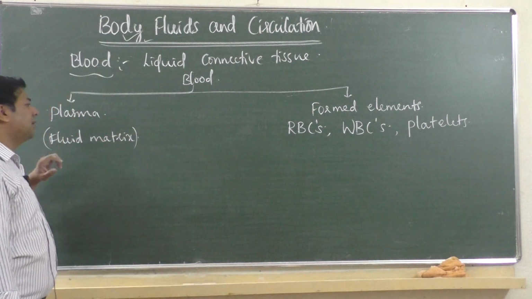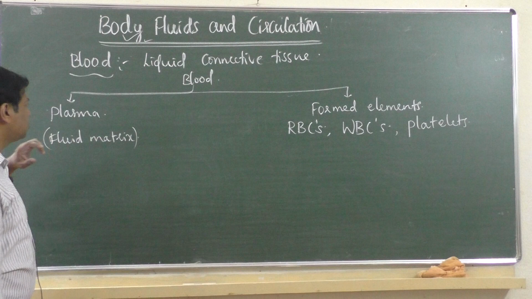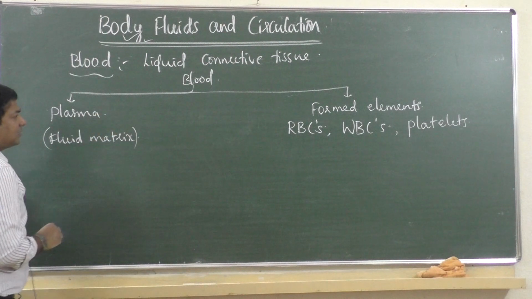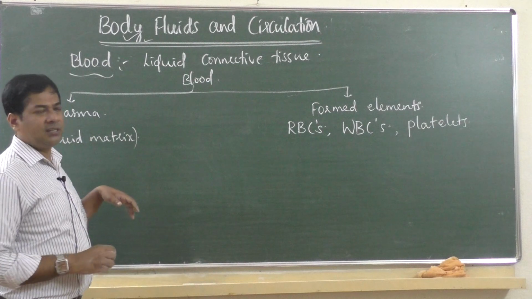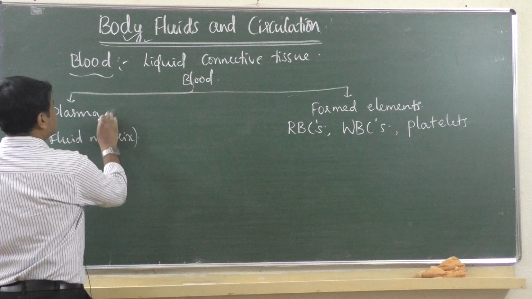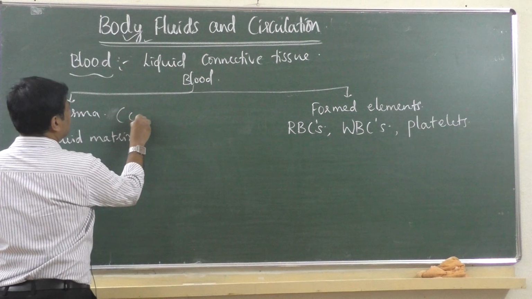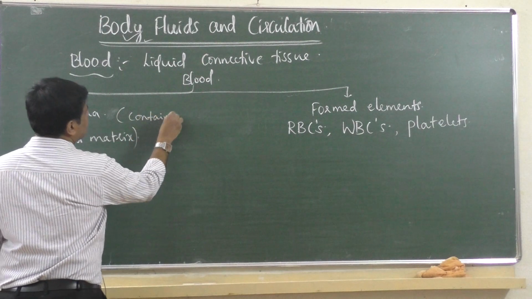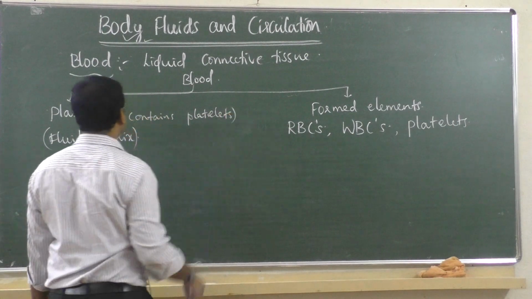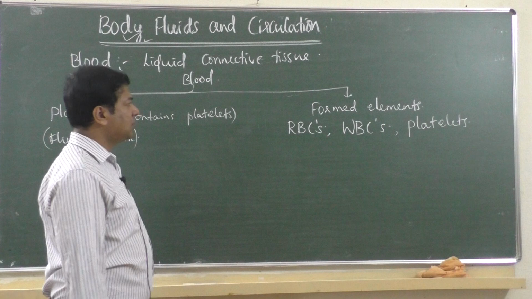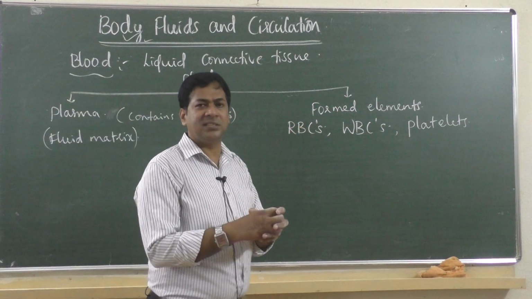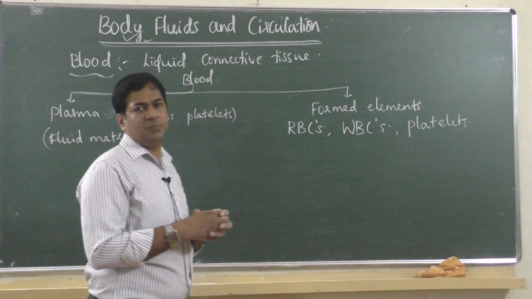And the liquid part is plasma. Plasma also contains some part of platelets, because we know that plasma and formed elements are mixed together to produce blood.